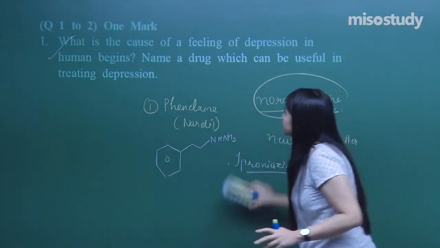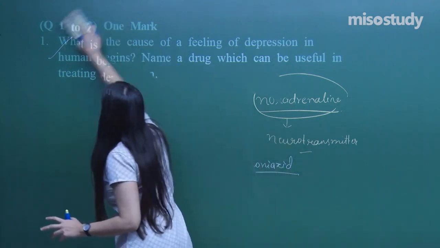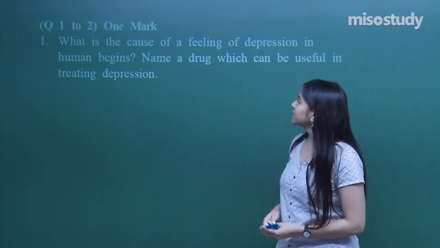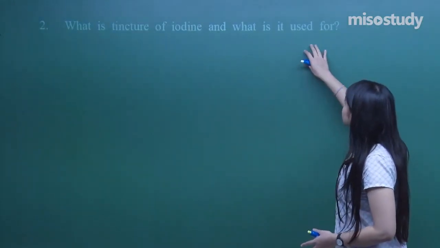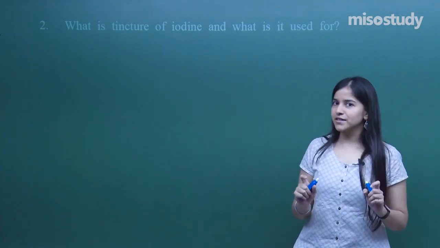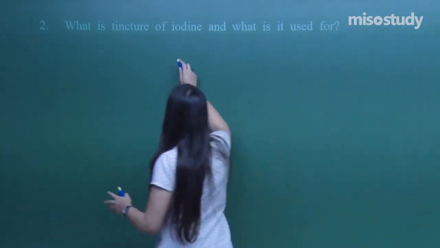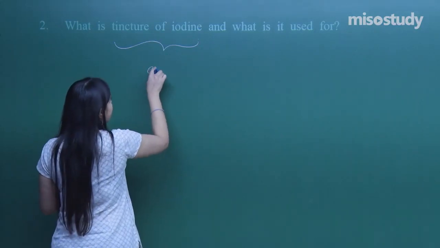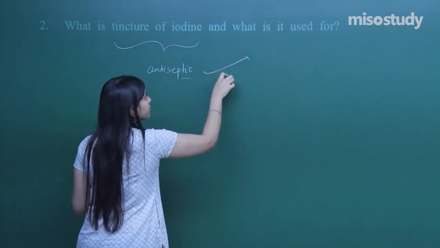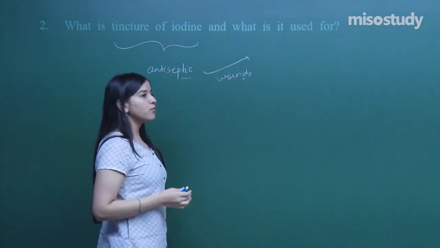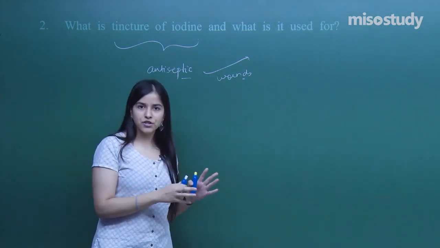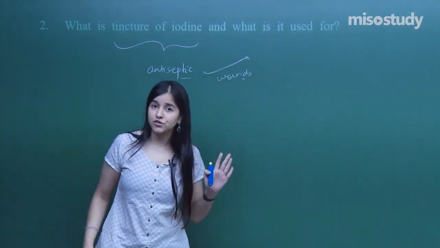Let me just rub this. Okay. So what do we have in the next question? It says, what is tincture of iodine and what is it used for? I told you the iodine products are used as antiseptics. So tincture of iodine is an antiseptic. It is used in treating wounds, and especially in post-operative procedures. In post-surgical procedures also the wounds are treated with tincture of iodine.